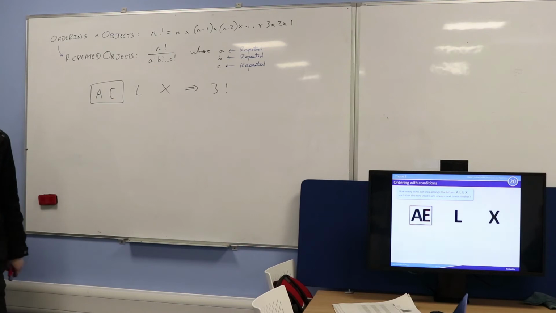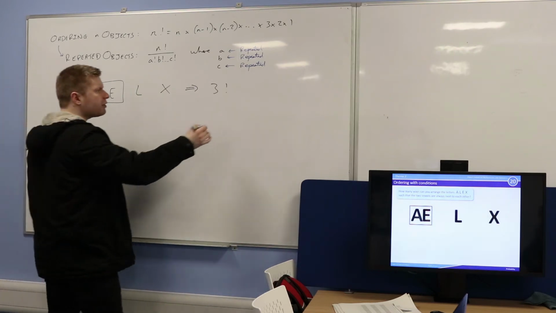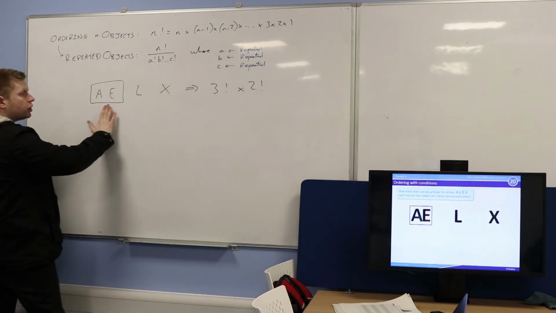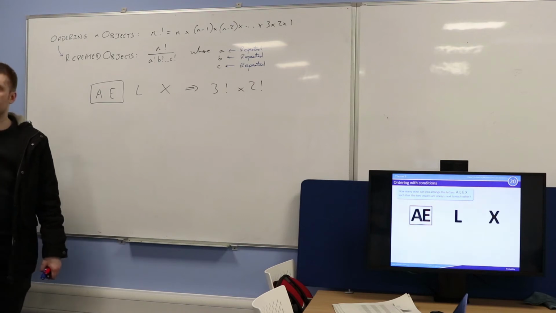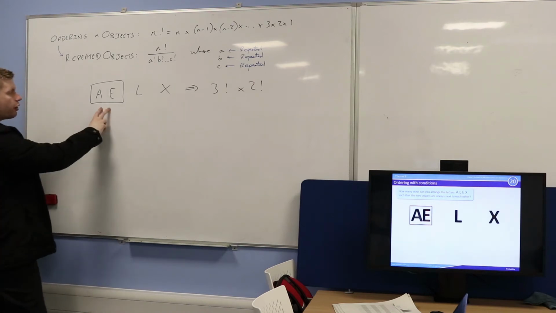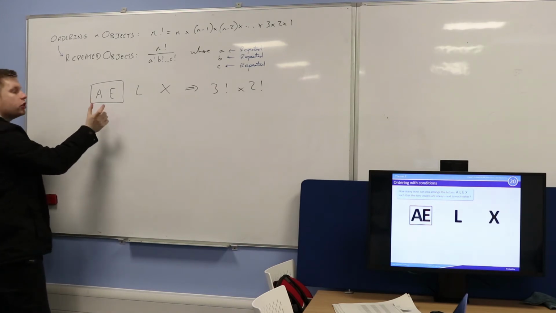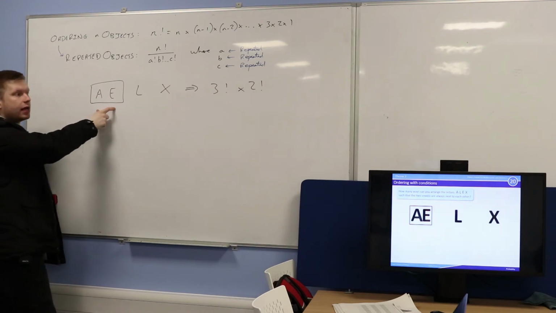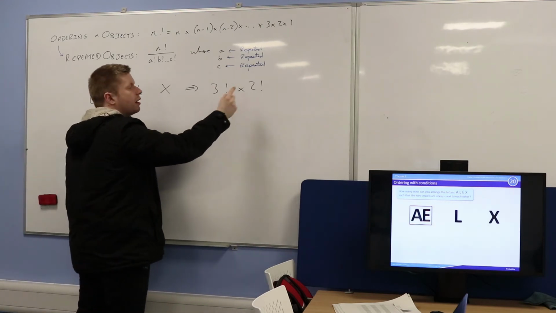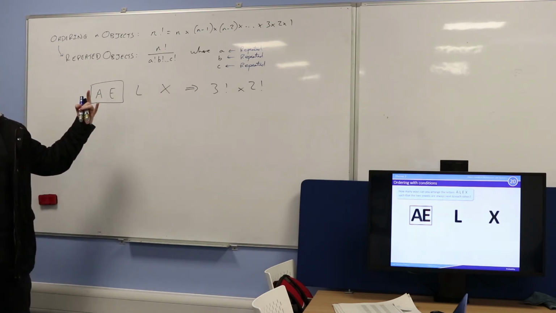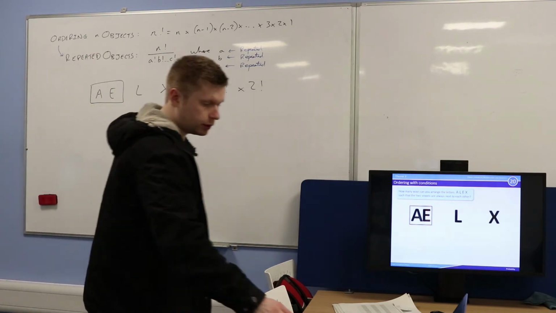However, that's not all of the different possible orderings I can have such that the A and the E are together. What do I have to do? Why do I have to multiply by 2 factorial? Absolutely. At the moment I'm just saying there's 3 objects, so 3 factorial different ways of arranging them, but within this glued letter I can also have the A and the E the other way round. So I've got to think about the sub-arrangements of the A and the E. Hence for every one of these, there's going to be 2 factorial extra ways because the A and the E could be the other way round. Does that make sense to everyone? Yeah? Okay, good.